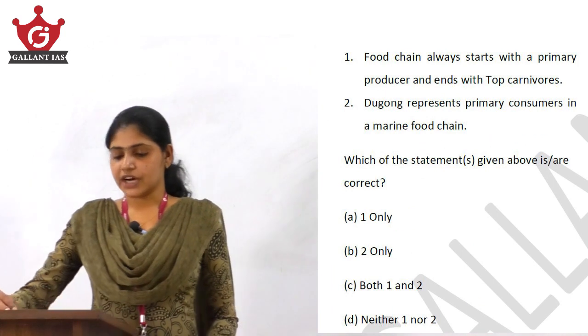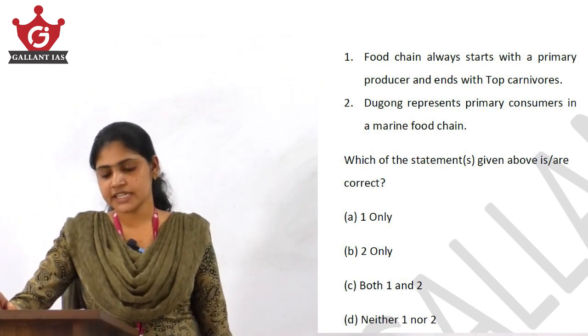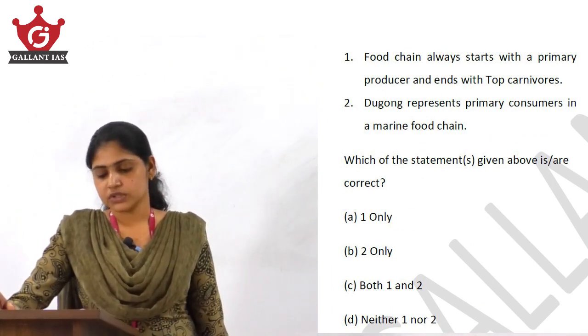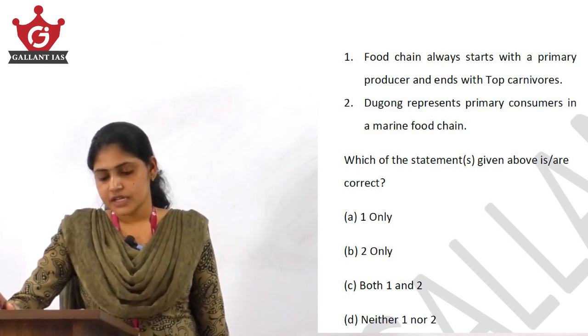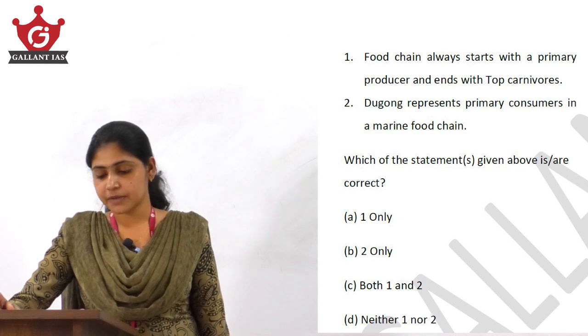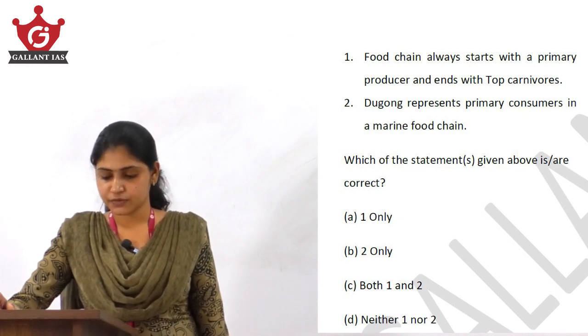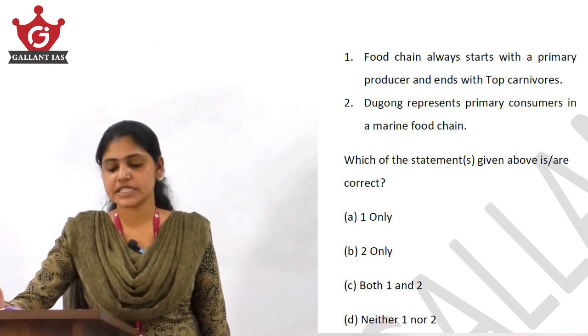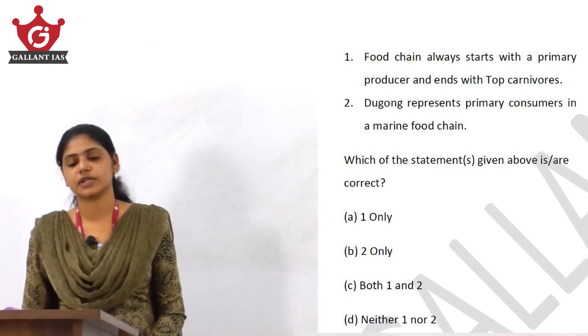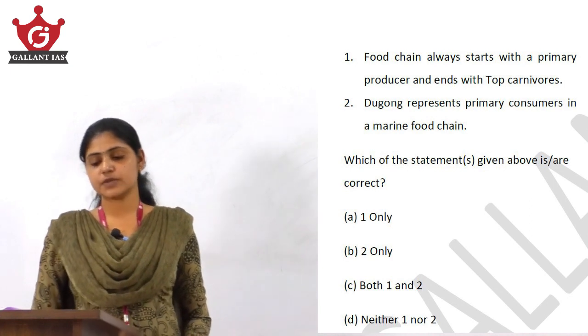Next question with regard to food chain. Question number 6. The first statement: food chain always starts with a primary producer and ends with top carnivores. Second statement: dugong represents primary consumers in a marine food chain. So you have to pick out the correct statements from this. The first statement says food chain always starts with a primary producer and ends with top carnivores.